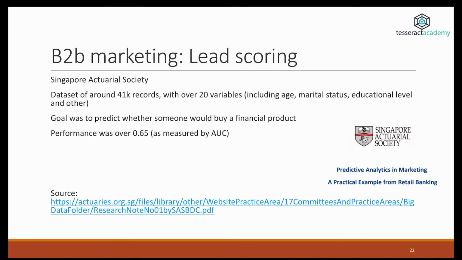Data science can also be used in a B2B setting. It doesn't always have to be B2C. So the Singapore Actuarial Society released research on a dataset of around 41,000 records with over 20 variables around the development of machine learning models for assigning scores to leads depending on their potential. It looks like you can get quite decent accuracy in lead scoring through the use of machine learning as long as you're using the right features.